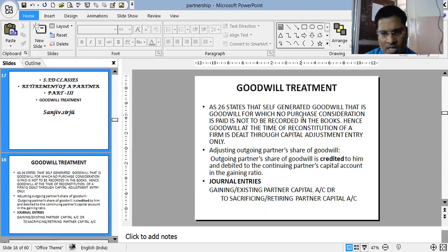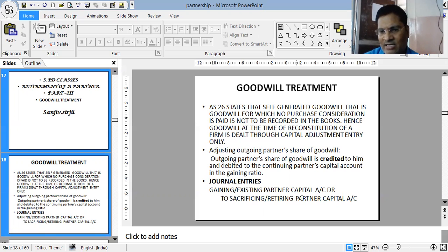But when an existing partner leaves, he is not only entitled to get the capital, but he is also entitled to get a part of his hard work, that is goodwill. So the outgoing partner's share of goodwill is credited to him and debited to the continuing partners' capital accounts in the gaining ratio. Let's understand the journal entry.